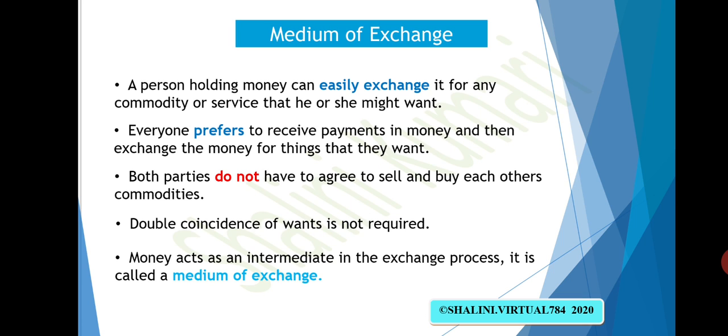Second point, everyone prefers to receive payments in money and then exchange the money for things that they want. We all are studying, we all are working to earn money. Why? Because it makes it very easy to buy commodities, to exchange commodities with money. And we all want that whatever payment is done, whether I am going to sell a commodity or whether I want a salary, we want it in the form of money rather than in kind, rather than in commodities, because it's very difficult to exchange commodities as compared to money.